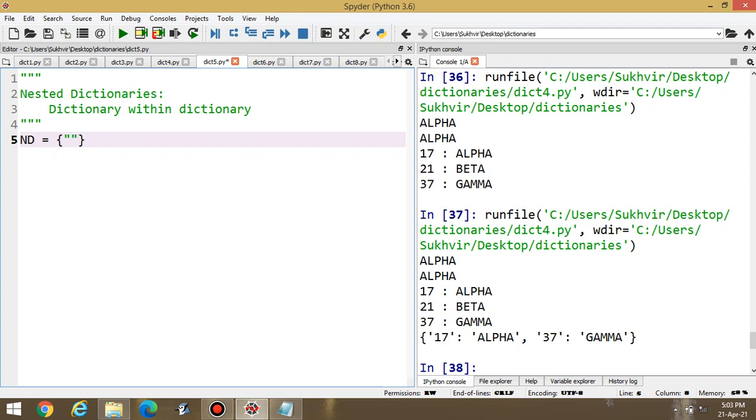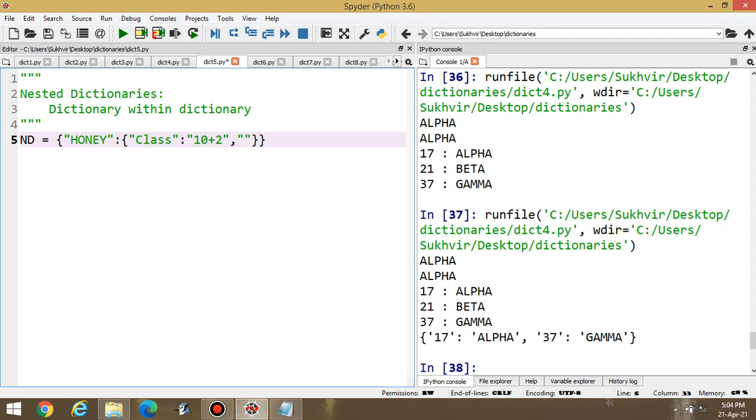Suppose first name is honey, and inside this, suppose I am writing the detail of honey. Okay, class. The class is in double quotes. This one is 10 plus 2.